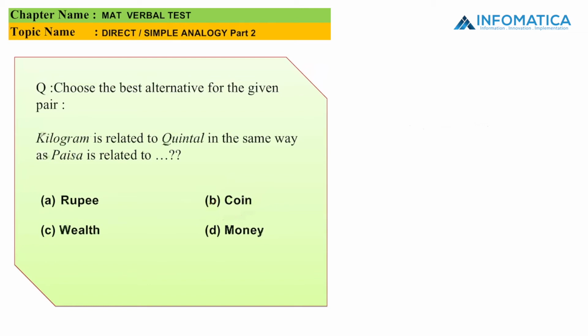Next question says kilogram is related to quintal in the same way as paisa is related to what? If I look closely, I can say that kg and quintal are nothing but units. Units of what? Units of weight. So in the same way, paisa is related to what?